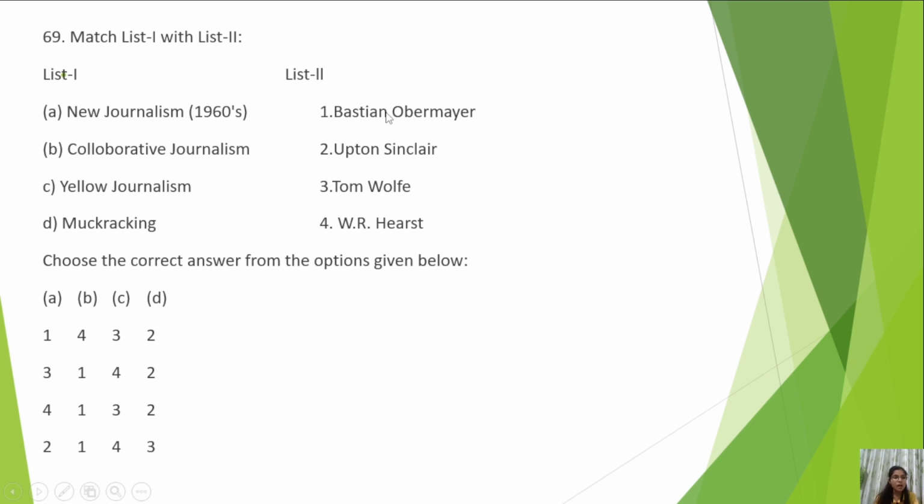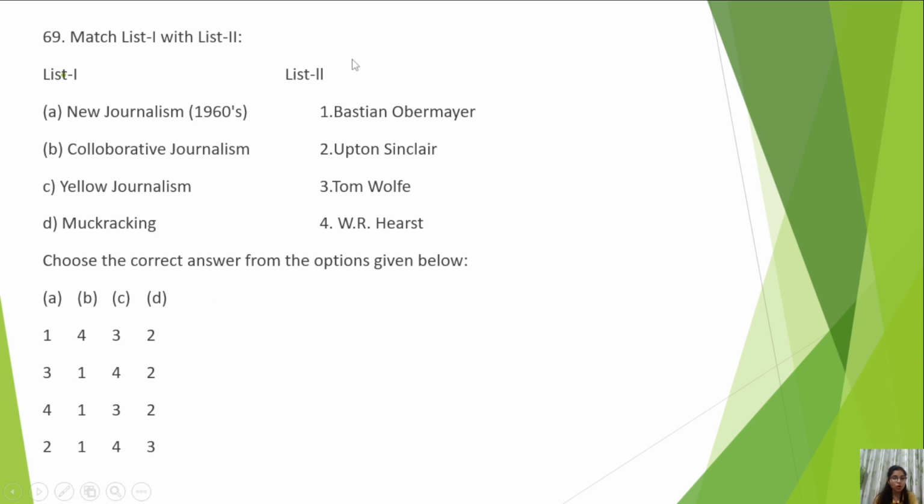Next is list 1 with list 2. New journalism, collaborative journalism, yellow journalism, muckraking, Bastian Obermayer, Upton Sinclair, Tom Wolfe, W.R. Hearst. In the previous questions of this June 2021 paper, we read that new journalism is associated with Tom Wolfe. So A goes for 3. And now we can reach the right answer.